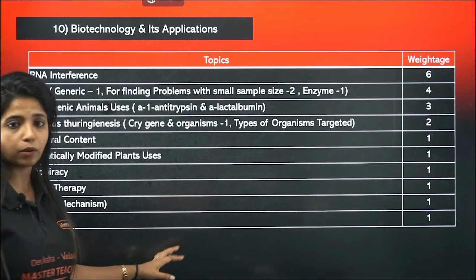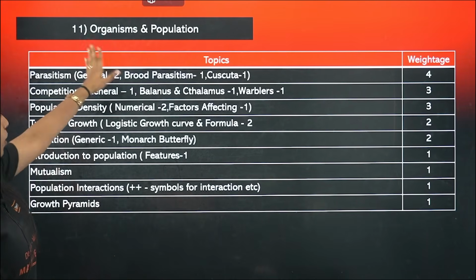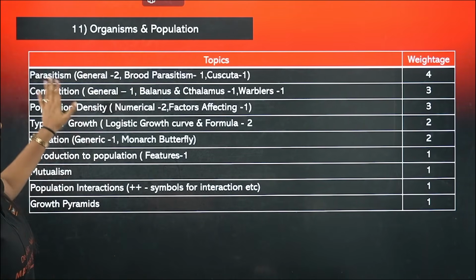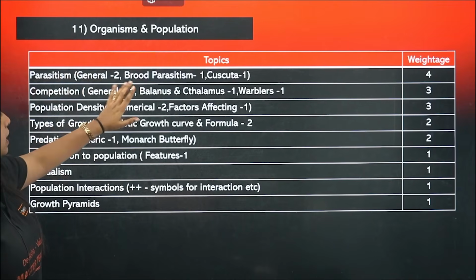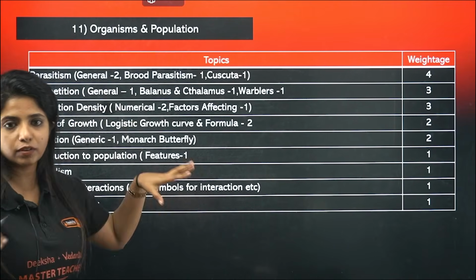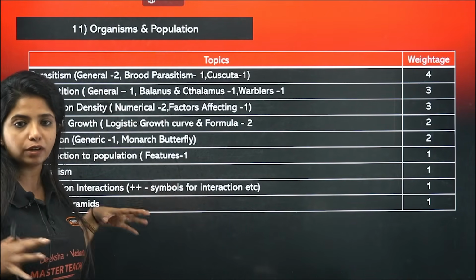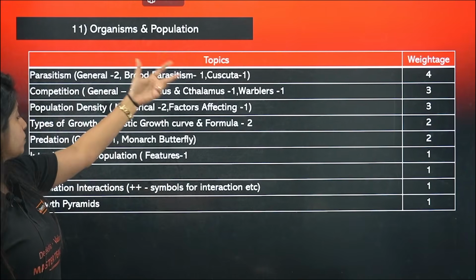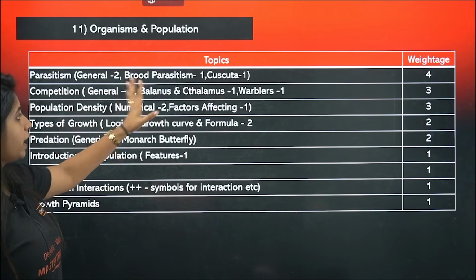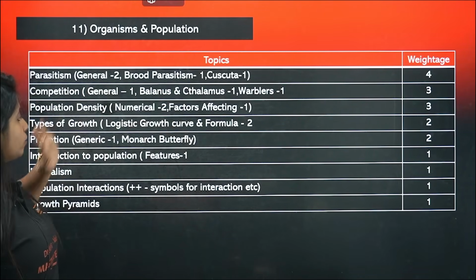Insulin is also a very important topic. Now, organism and population, these are the topics which are there. Most of the questions have come from parasitism, especially general questions, where you include a lot of information. Brood parasitism, Cuscuta is also there. In competition also, Balanus, Thalamus, warblers, general questions have also come.